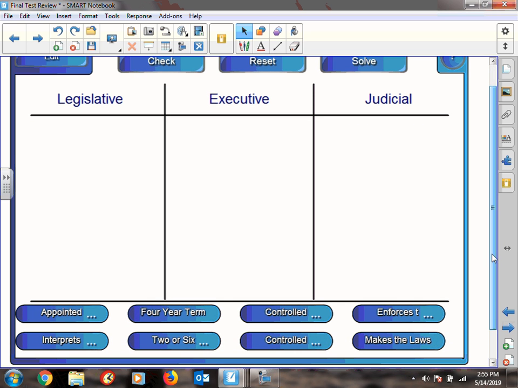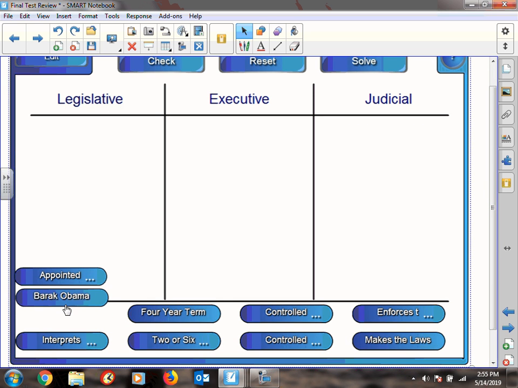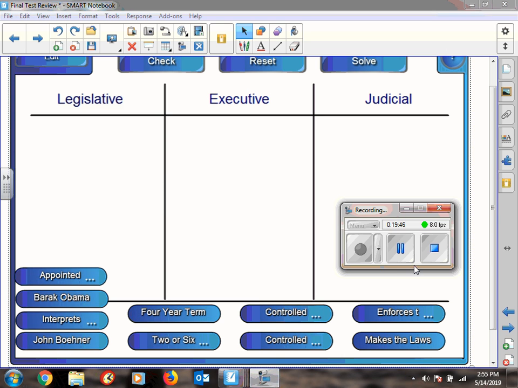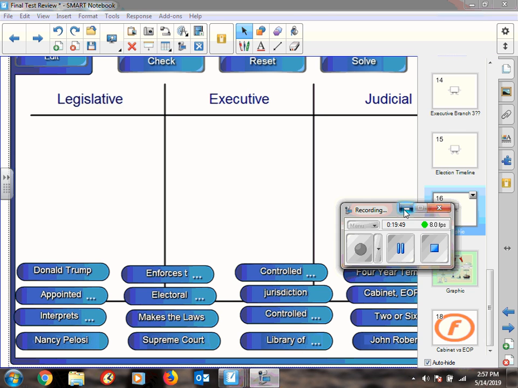So you need to know the difference between each of these, the branches of government. Oh man, I still have Barack Obama. Obviously we didn't. We have a couple of things. You know what? I better fix this. Look. All right, we're almost done.